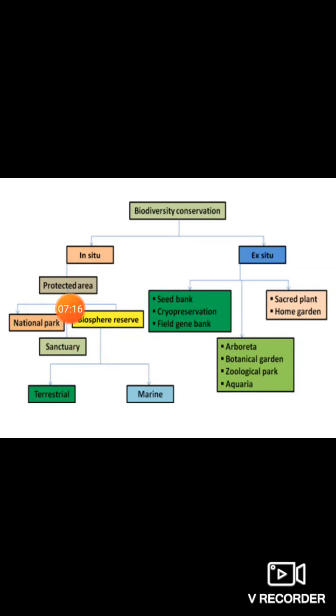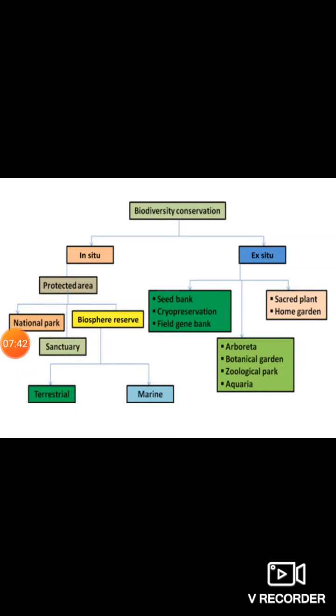But this park we have categorized as in situ, which is natural. But these botanical gardens or zoological parks or aquaria, we have mentioned as ex situ. What is the difference? This is where a few of you might get confused in multiple choice questions. Please do remember, a national park here is a natural,